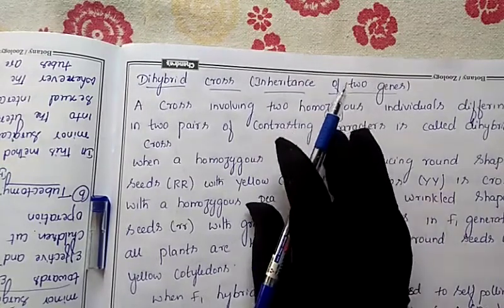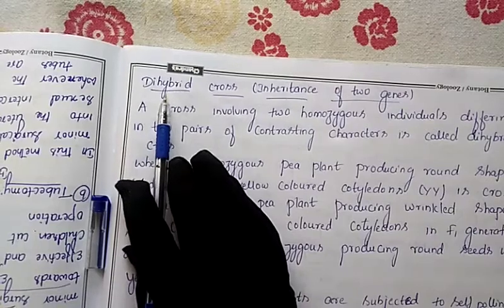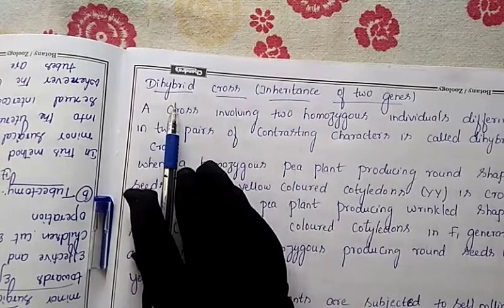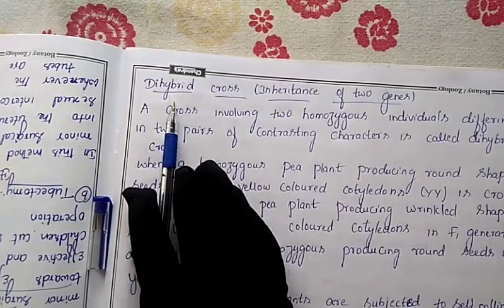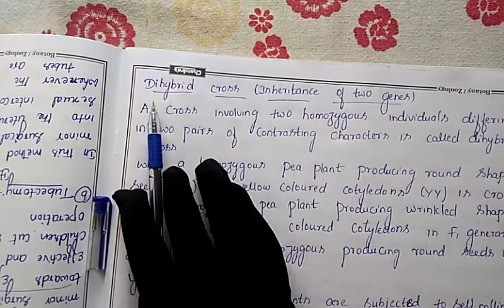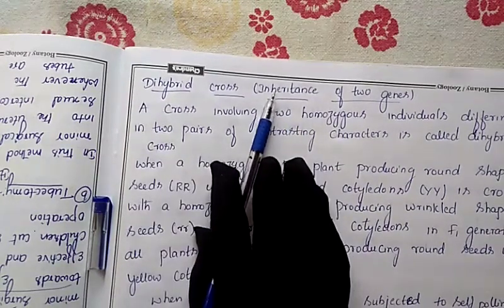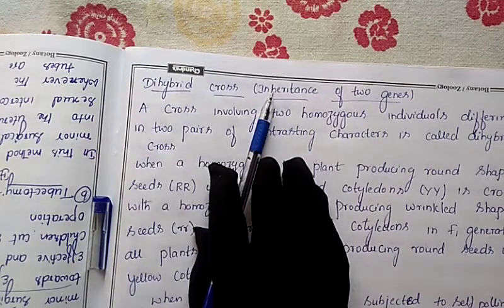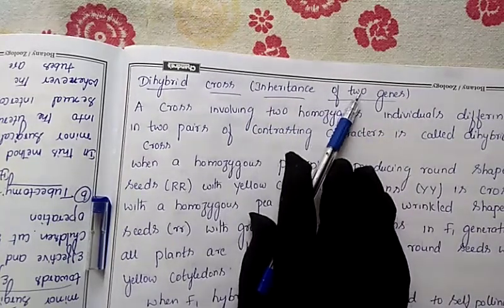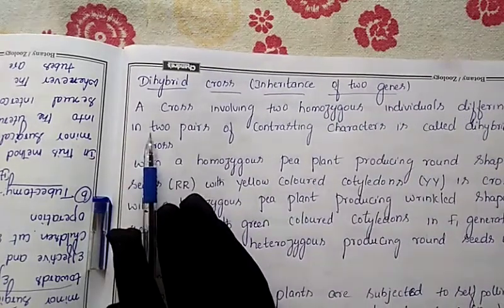Two genes here is nothing but two characters we are taking. Di means what here? Two. So two characters are inherited in the offspring. Monohybrid means one character we took, that is height, tall and dwarf, so one character was inherited. But here we are taking two characters, so that's why we give the name dihybrid. Inheritance means transfer of genes or characters from parents to the offspring. So inheritance of two genes means genes will get inherited.